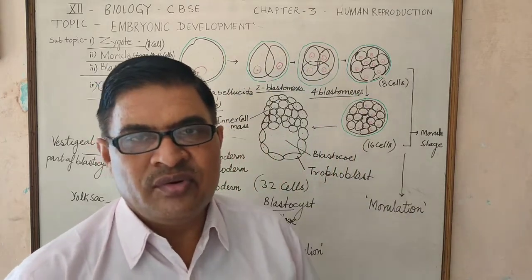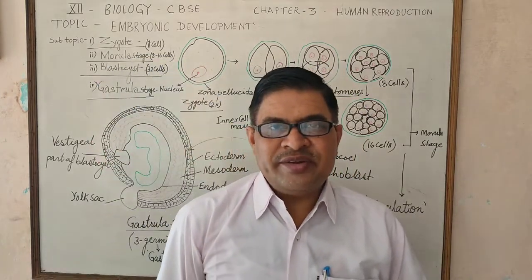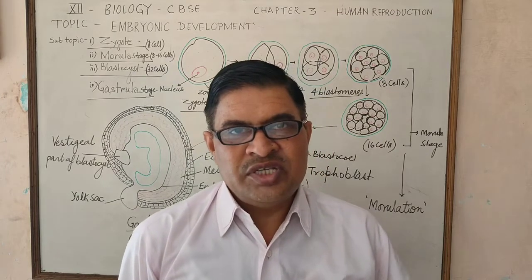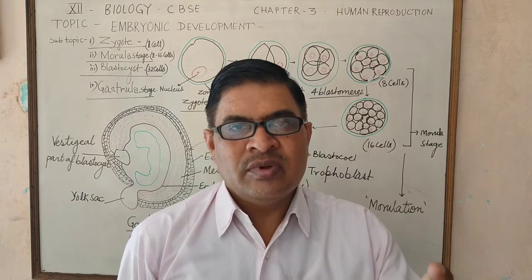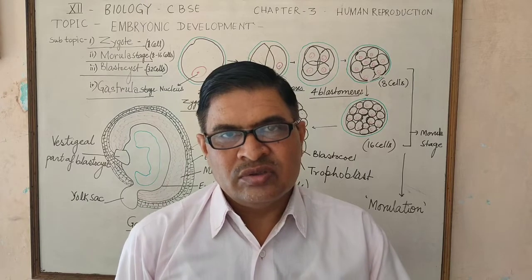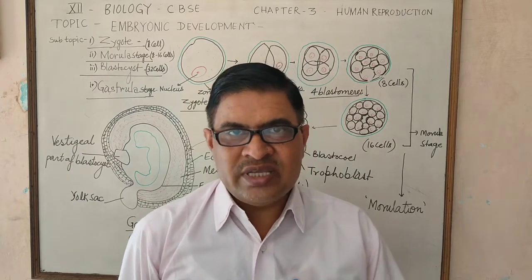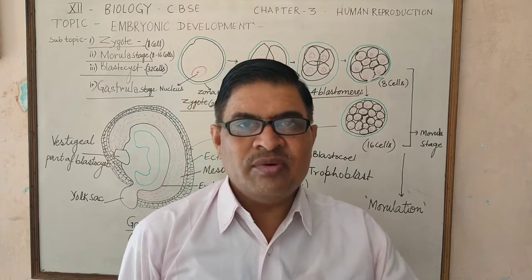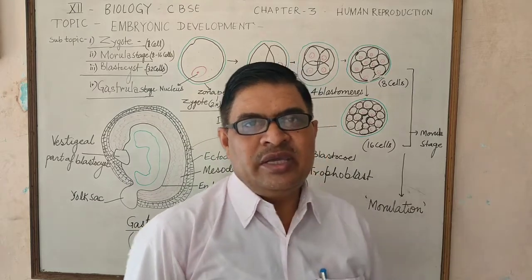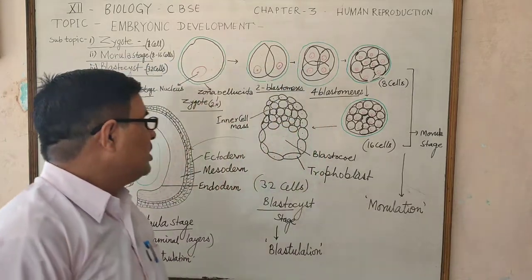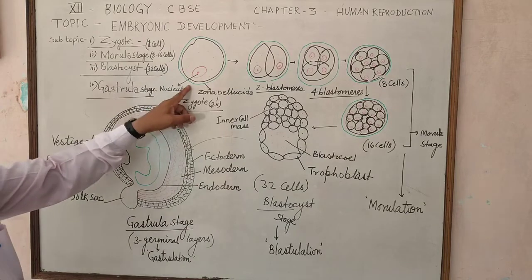As a result of internal fertilization, a single cell develops, called the zygote. So, the zygote is the first cell of embryonic development in the human, as shown here.